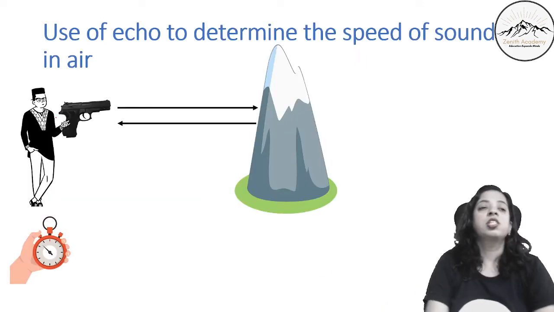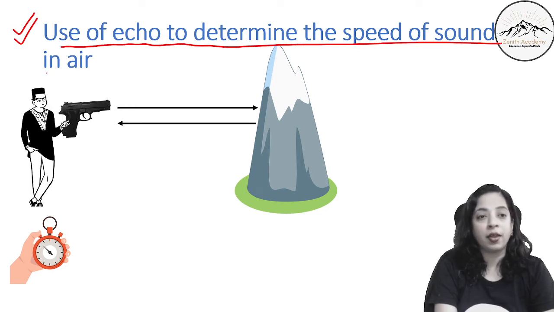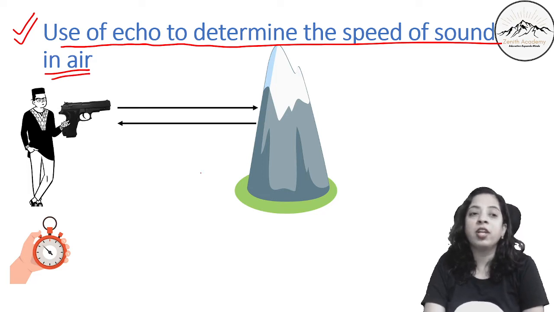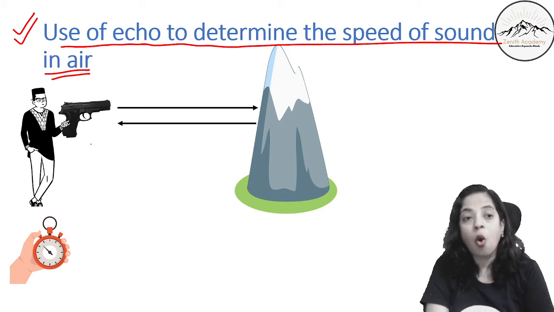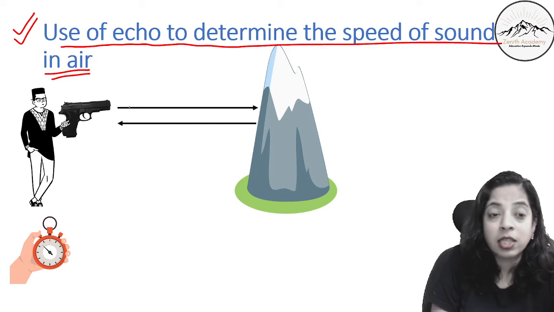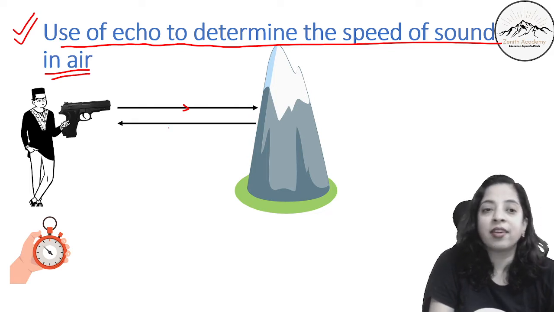Now, this is a very important application of echo: use of echo to determine the speed of sound in air. So, how do you determine the speed of sound in air? Can you see this person? This person shoots a pistol or fires a cracker, which has a very loud sound. The sound travels, hits the mountain cliff or a large wall, and reflects back.